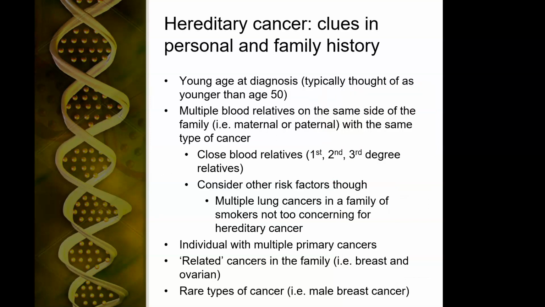So hereditary cancers: clues in the personal and family history include young age of diagnosis, individuals under the age of 50 that are diagnosed with cancer, and multiple blood relatives on the same side of the family with similar types of cancers. And I'll give you an example. We see a patient who has breast cancer at 55, and their mom had breast cancer at 75, and their father's mother had breast cancer at 72.